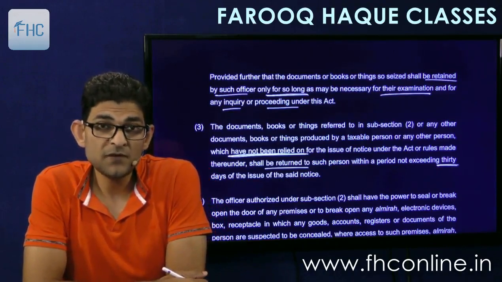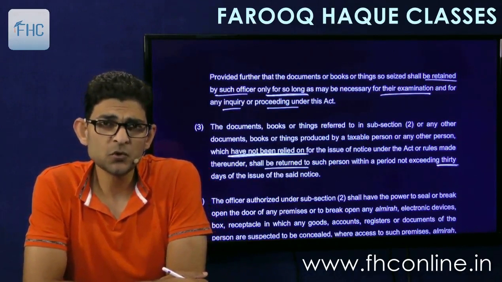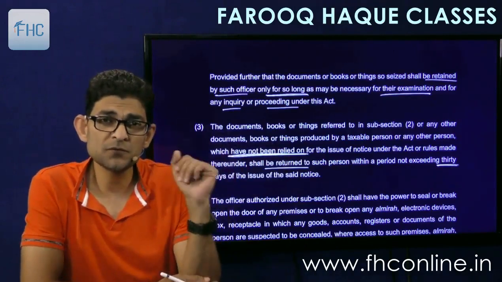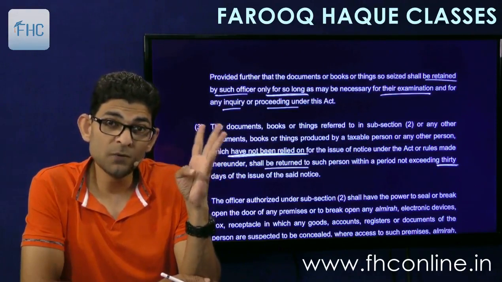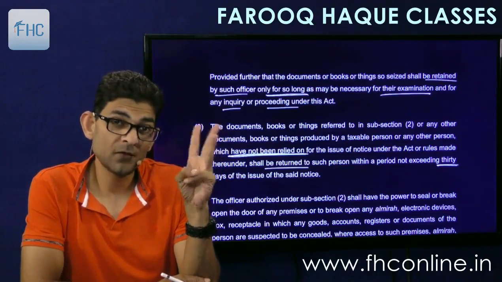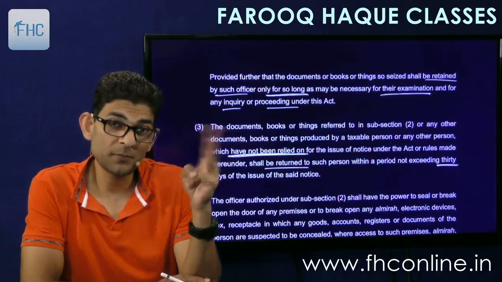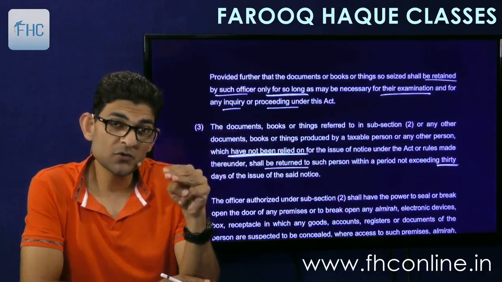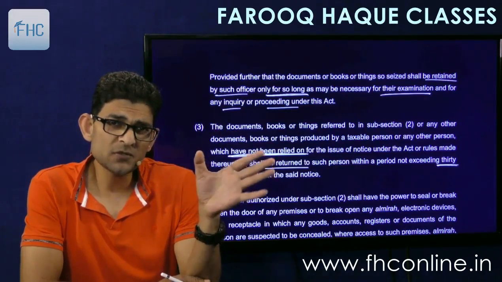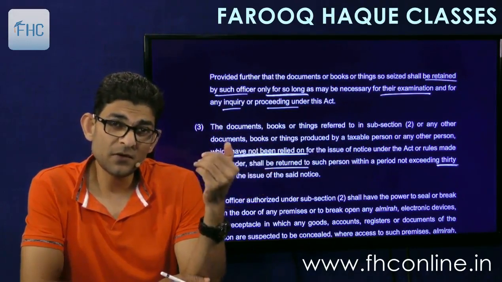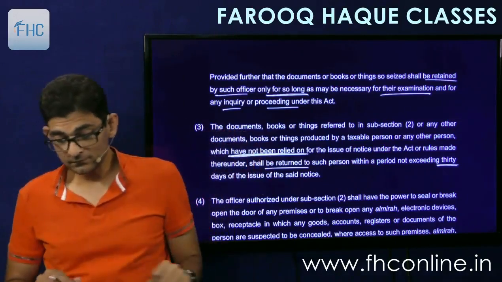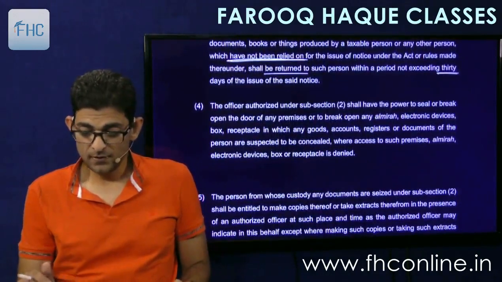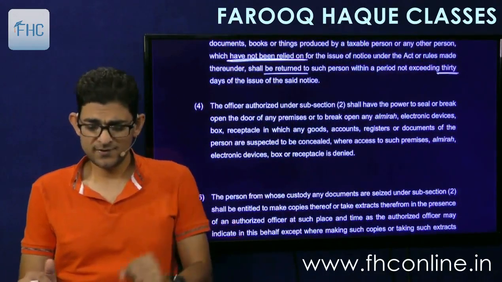So suppose we have got various books. We have seized thousands of books from the assessee's place, and now we are relying on only 3 books out of them for issue of notice of payment of tax. So if only 3 books are relied on, then all the other books that are lying otherwise will be returned within 30 days period. Okay, because they are of no use.